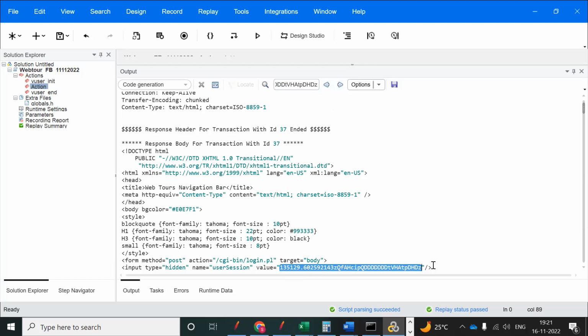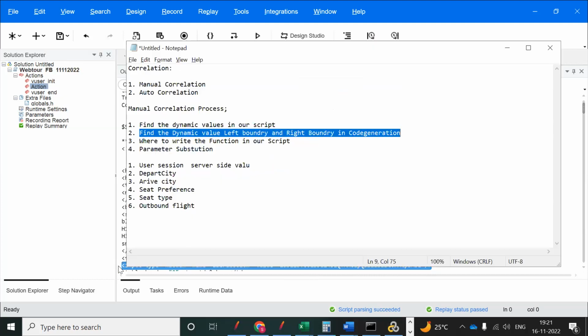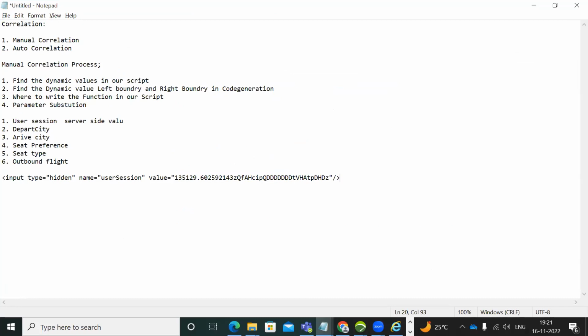So you can copy this entire value first. You can take up to this entire line, copy it and paste it in Notepad. And now we need to find the left boundary, which we can call LB equal, and the right boundary, nothing but RB. So now LB. What is the dynamic value? This is the dynamic value, right?